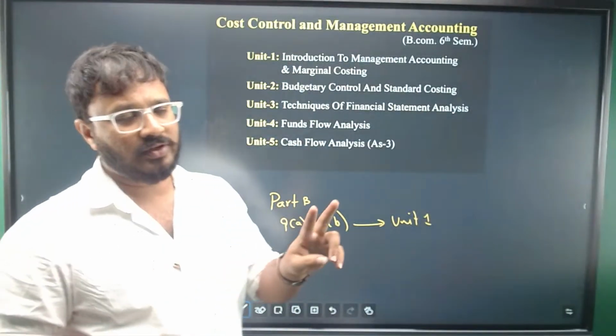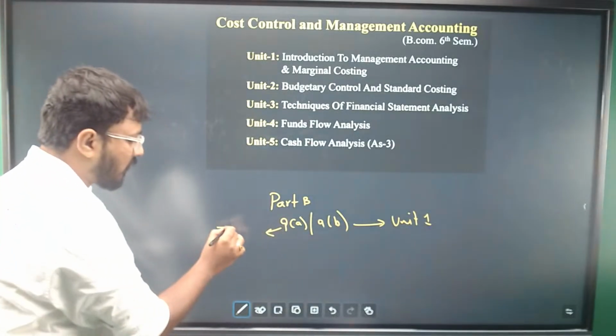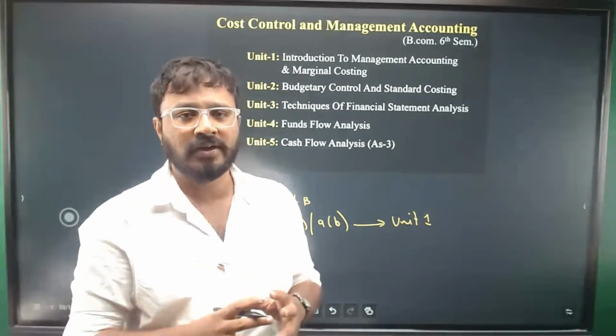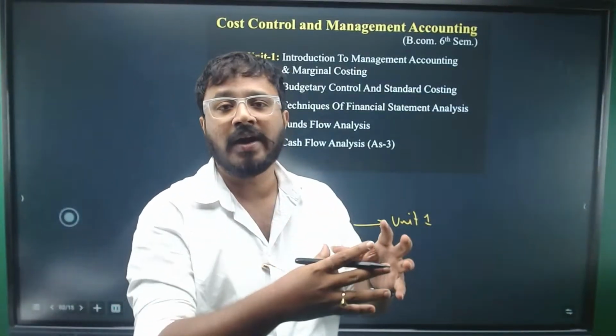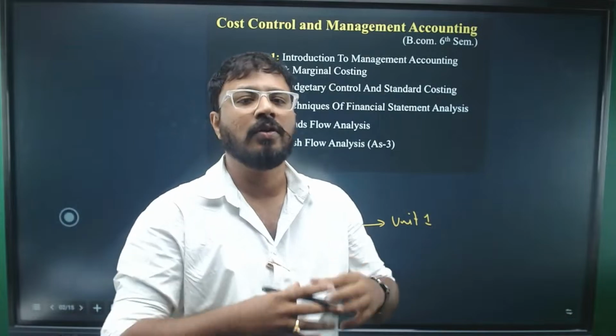Unit 1 has two topics, management accounting and marginal costing. This will definitely be a theory question. What kind of question can you expect? Like, what is management accounting? What are its objectives, advantages, disadvantages, or features?